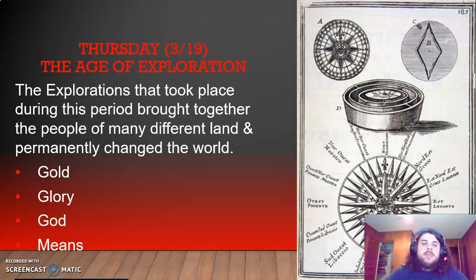The next day, we talked about the Age of Exploration. This was still during the time of the Renaissance. The exploration that took place during this period brought together the people of many different lands and permanently changed the world. When you think of the age of exploration, think of the reasons they were able to go, right? The four G's: gold, glory, God, and means, right? So you got rebirth, renaissance, gold, glory, God, and means, the four G's for the age of exploration.